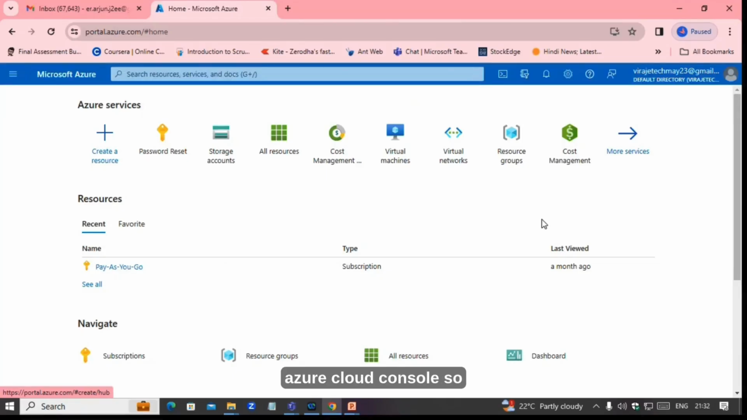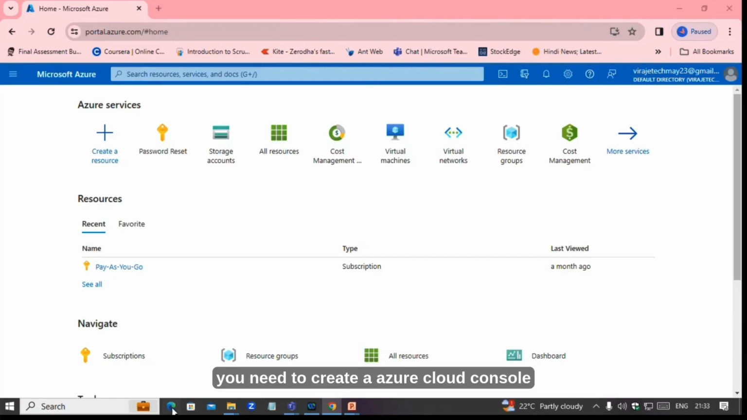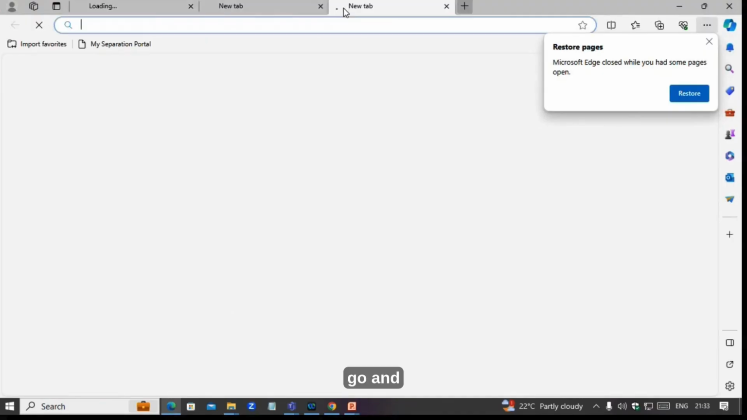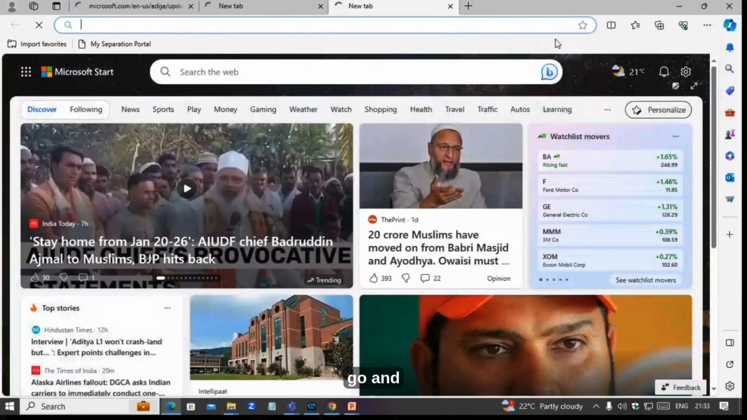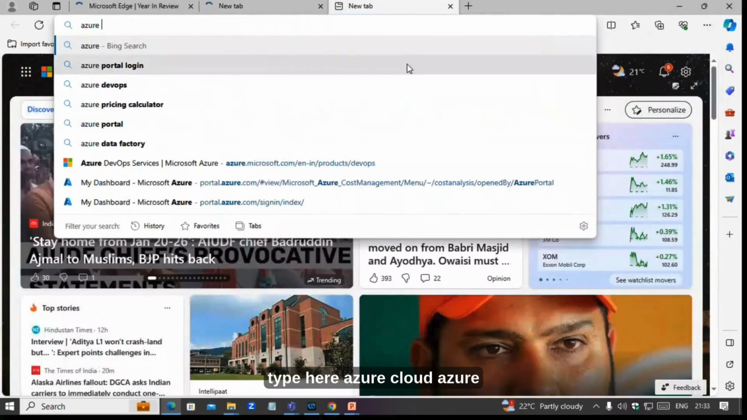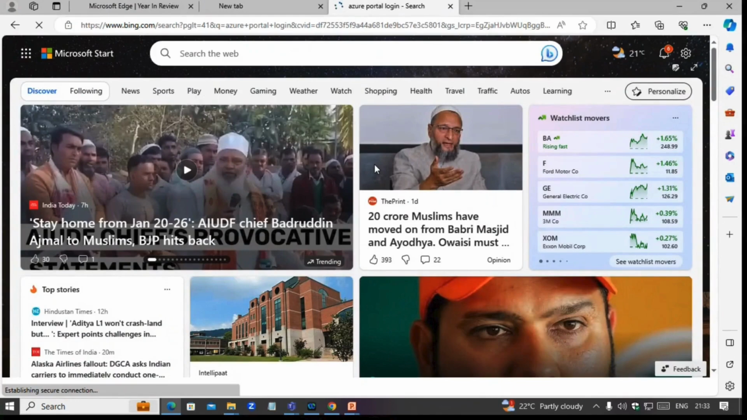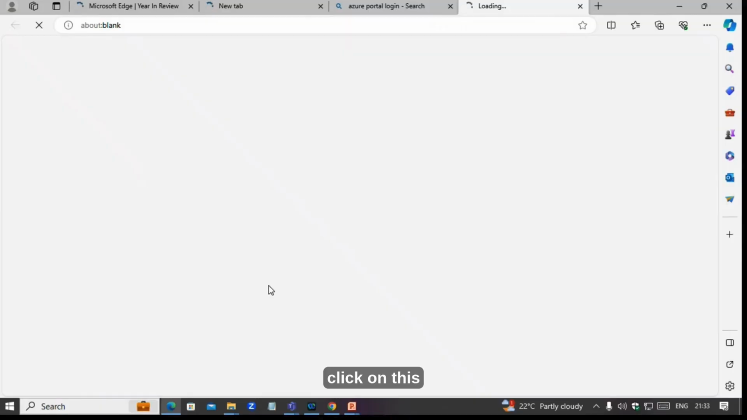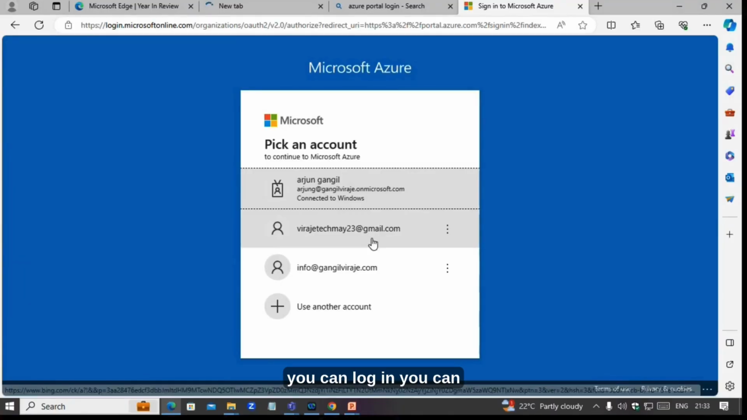Today, we are going to learn about the Azure Cloud Virtual Network. So this is our Azure Cloud Console. So guys, what you need to do? You need to create an Azure Cloud Console. You will go and type here Azure Portal Login, and click on this. And here you can log in.